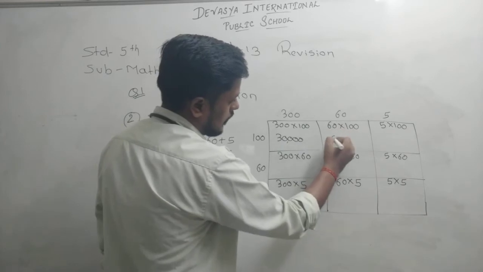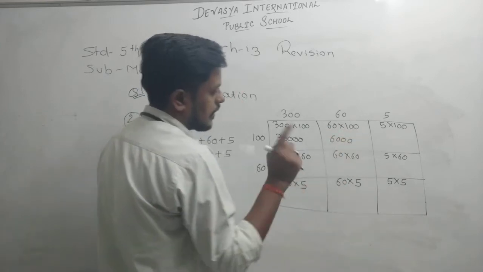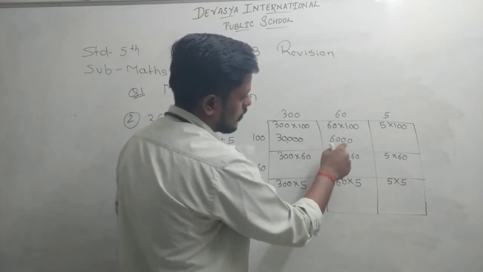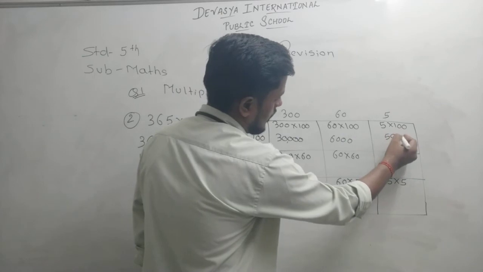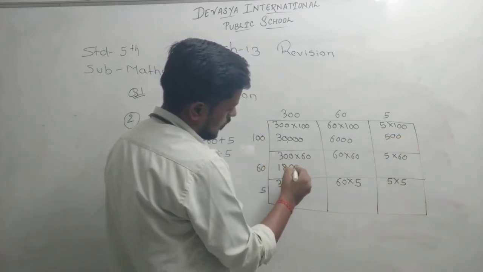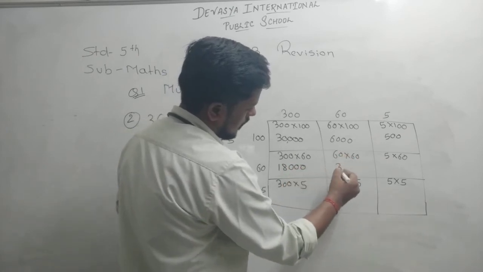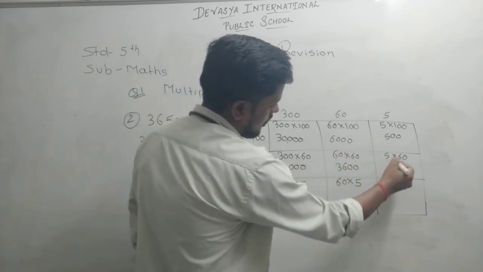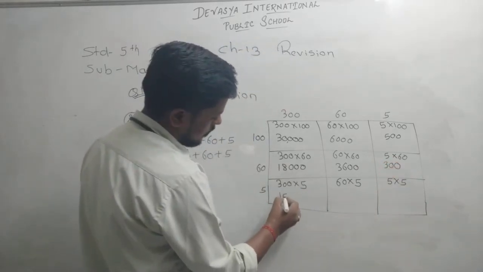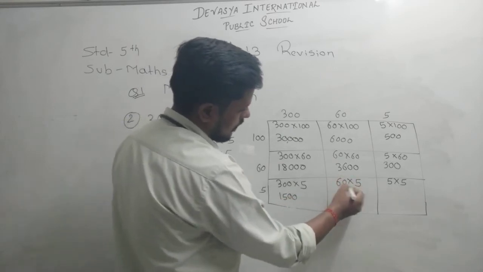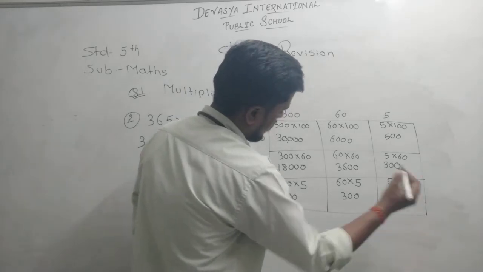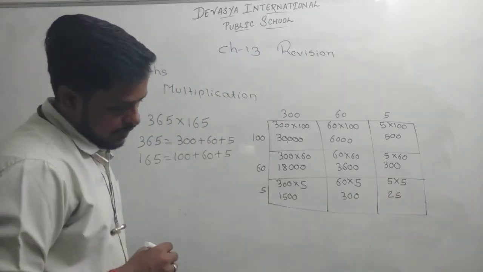30,000. Here you will get 6,000. See how? Anything multiplied with 1 stays the same, so 6 1s are 6. Here we will write 500. 3 6s are 18, so 18,000. 6 6s are 36. Now 5 6s are 30. 5 6s are 30, that is 300. And 5 5s are 25. Now you can check. Okay.